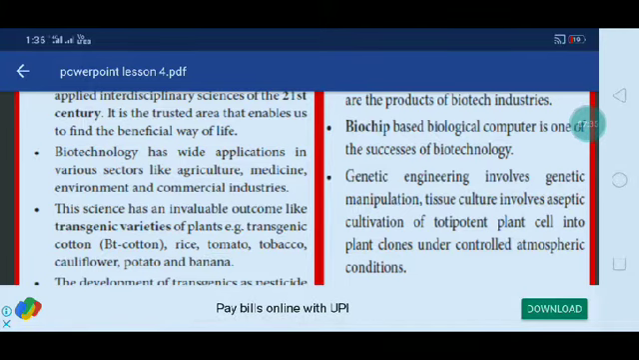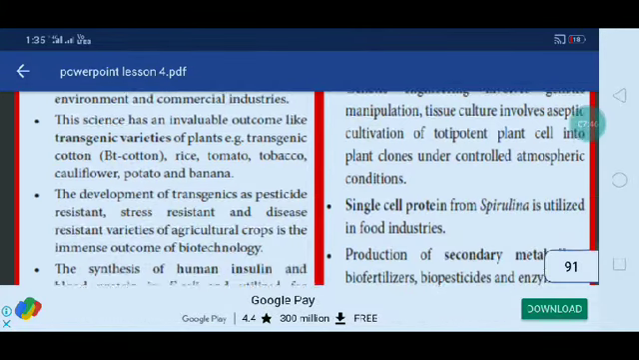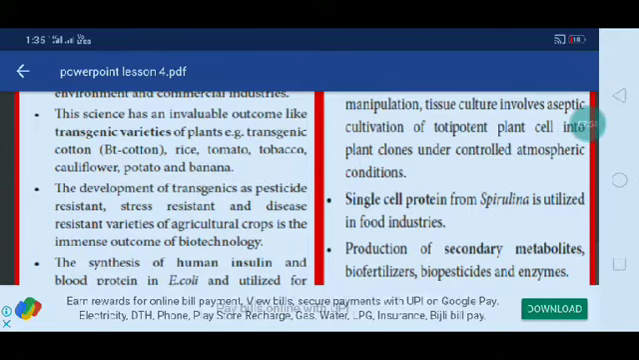The science has an invaluable outcome like transgenic varieties of plants. Examples: transgenic cotton, Bt cotton, rice, tomato, tobacco, cauliflower, potato and banana. The development of transgenic pesticide-resistant, stress-resistant and disease-resistant varieties of agriculture crops is the immense outcome